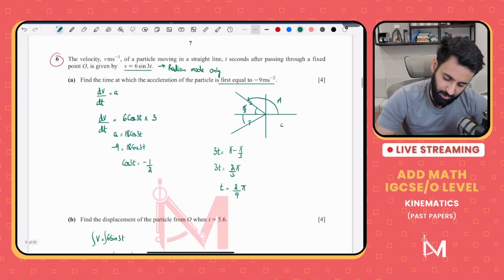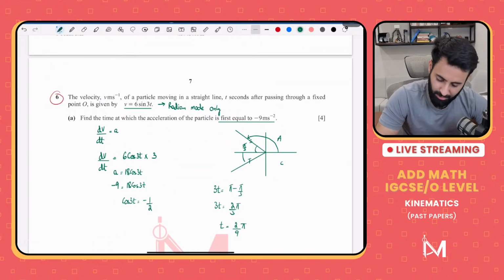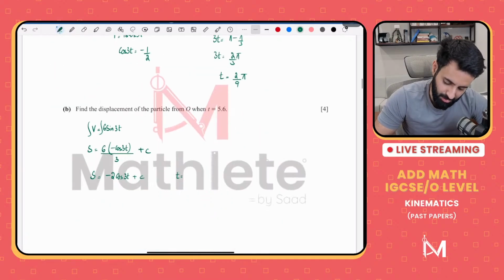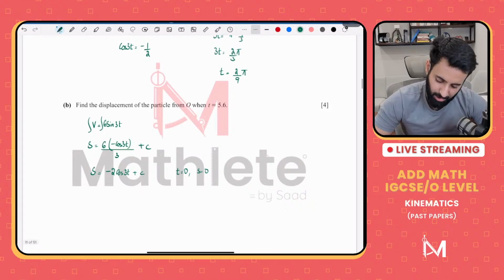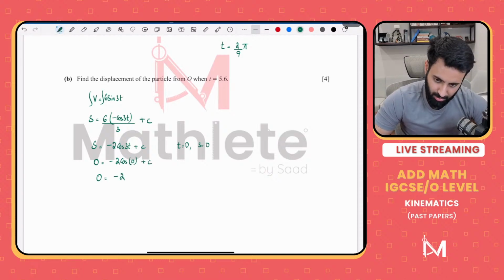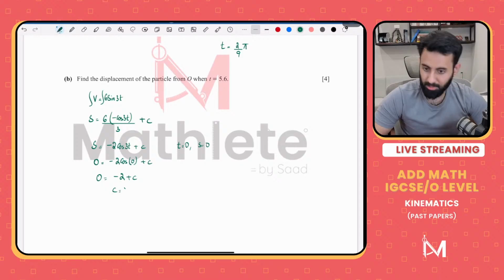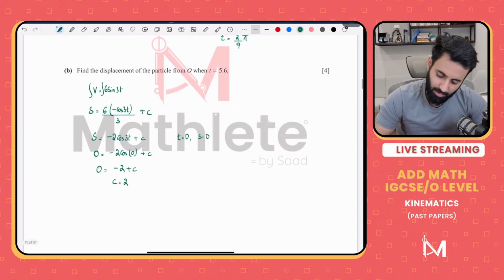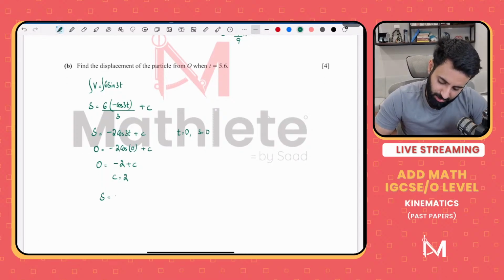Now notice that this question said that the particle started from O. Every time a particle starts from O, that means when t is equal to 0, s is equal to 0. So we're going to plug that into the equation. 0 is equal to minus 2 cos 0 plus c. Cos 0, remember, is 1. So minus 2 plus c. c is equal to 2. Okay? Now, let's put this together. So we have minus 2 cos 3t plus 2 as the equation.